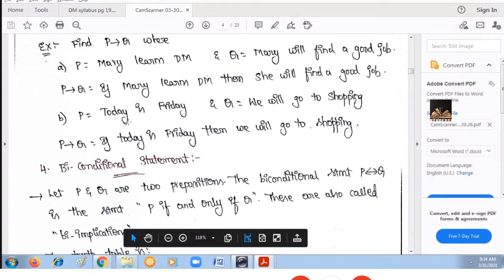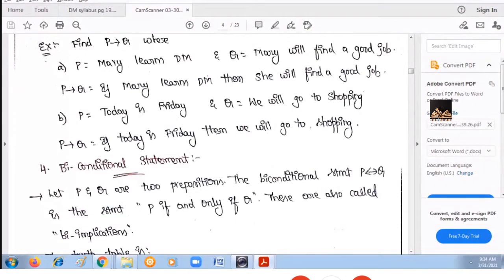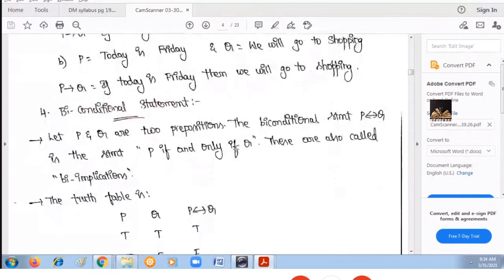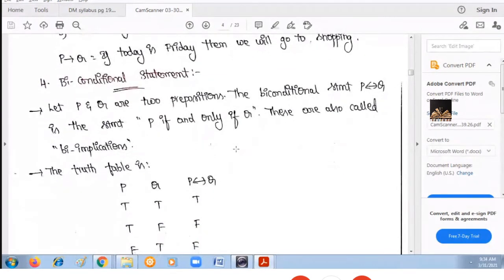So the compound statement will be: if today is Friday, then we will go shopping. Clear? So this is the way to design truth tables for conditional statements, and we can get compound statements using if then. And the last connective is the biconditional statement.